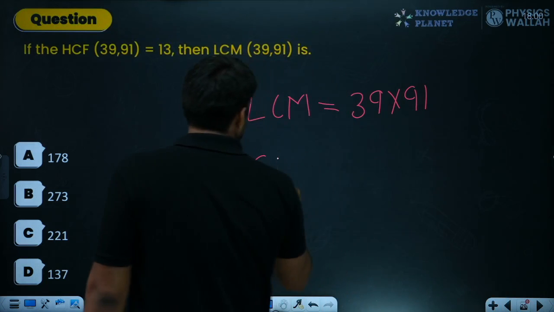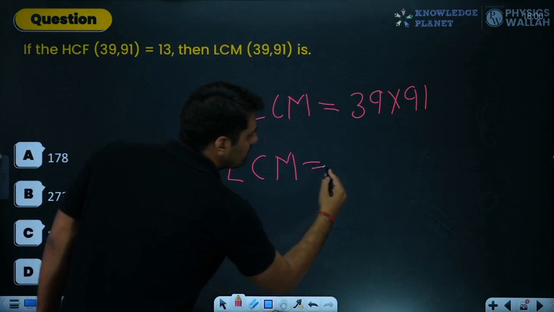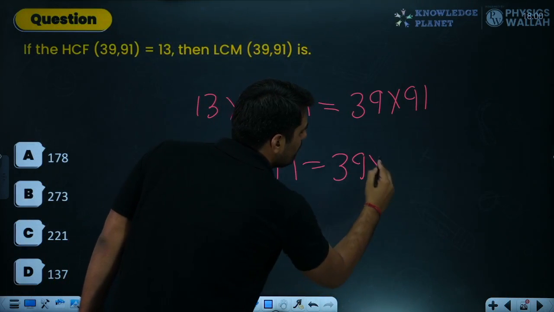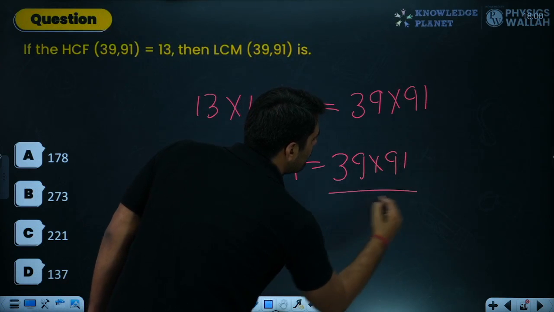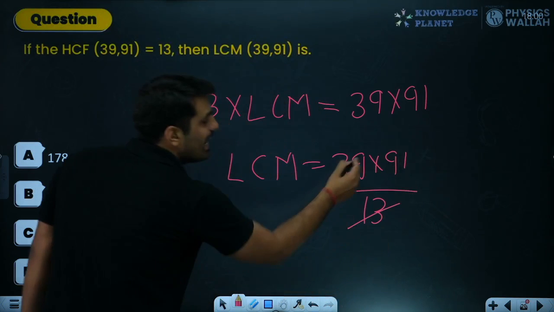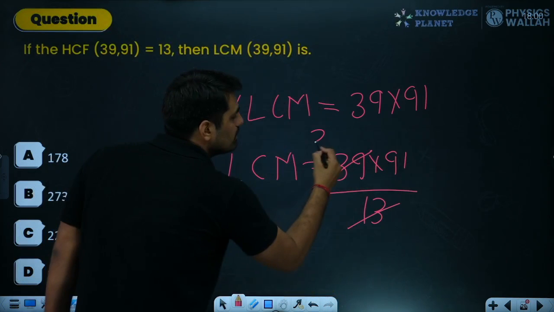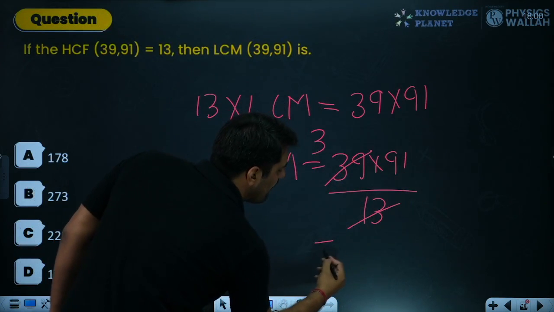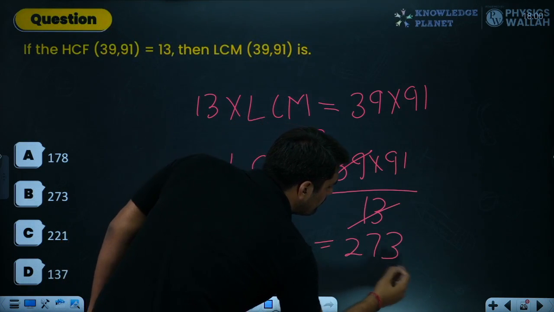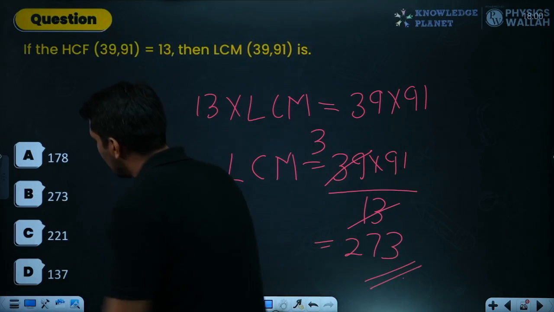What happens over here? The number 13 goes on the other side. We have 39 being multiplied with 91 divided by 13. Over here, 13 cancels out 39 three times, and we write this as 273. Which option? Option number B, sir.